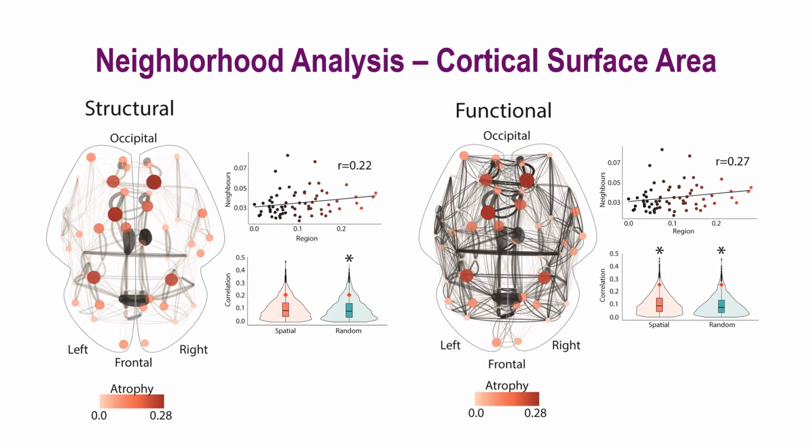In contrast, the pattern of cortical surface area was less influenced by the structural and functional architecture of the brain, with correlations below 0.3 compared to over 0.5 for cortical thinning.